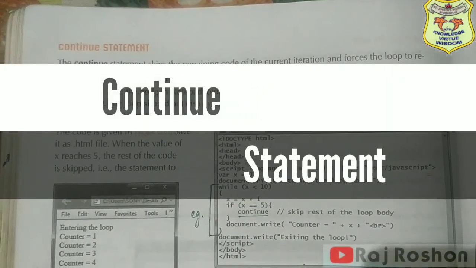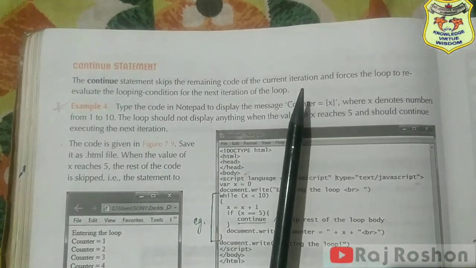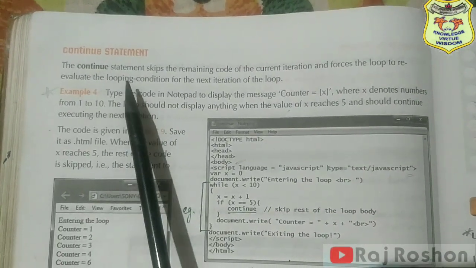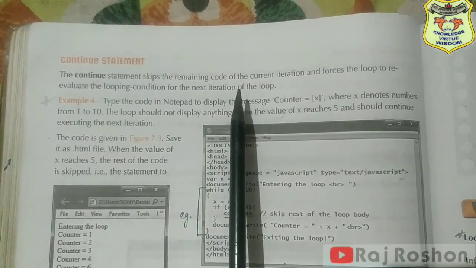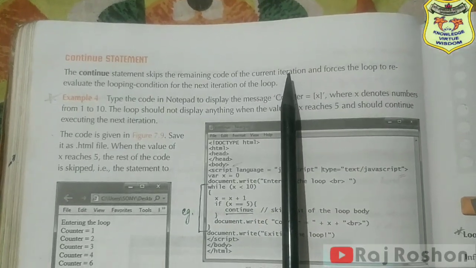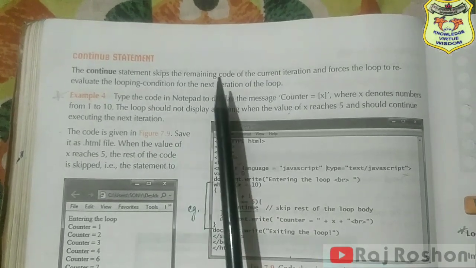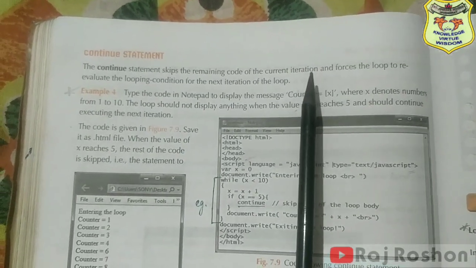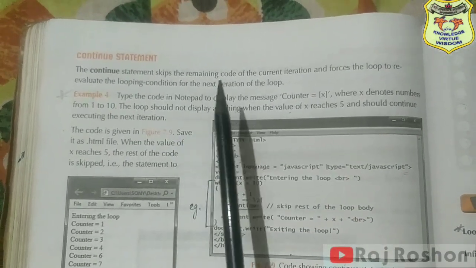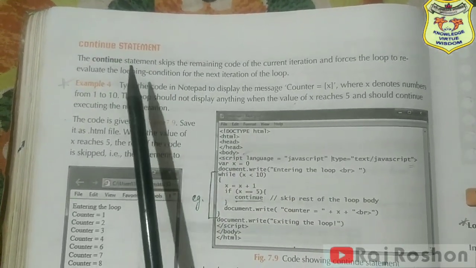Continue statement. The continue statement skips the remaining code of the current iteration and forces the loop to reevaluate the looping condition for the next iteration of the loop. Now here one word, this iteration means repetition. Okay, so the continue statement skips the remaining code of the current repetition and forces the loop to re-evaluate the looping condition for the next iteration of the loop. So here what happens, continue will stop.